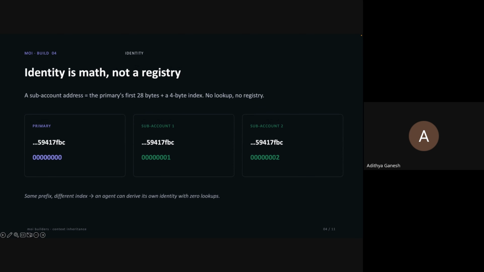And that's a single cheap read from the chain called get context info, which we'll get into in some time. For the AI builders in the room, that's essentially the punchline. An agent can discover its own on-chain identity with just a bit of arithmetic and one network call. Zero infrastructure to stand up, and that property is what the entire demo is built on.